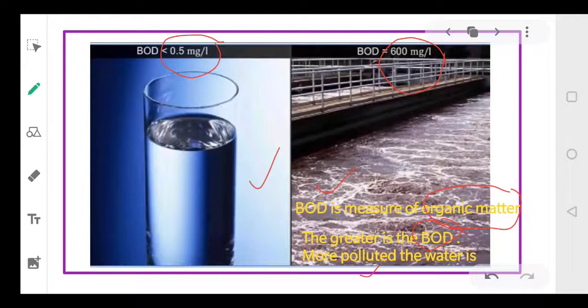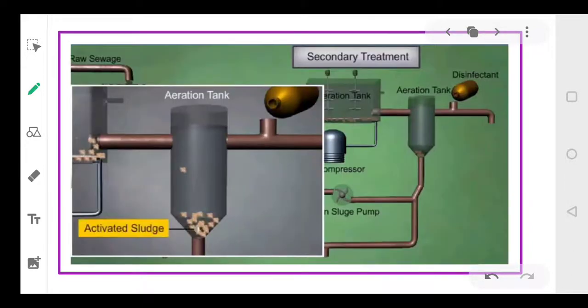And once the BOD of the wastewater is reduced, the effluent is then passed into the settling tank, where the bacterial flocks are allowed to sediment. So these bacterial flocks will be allowed to settle down, and this settled bacteria is referred to as activated sludge.